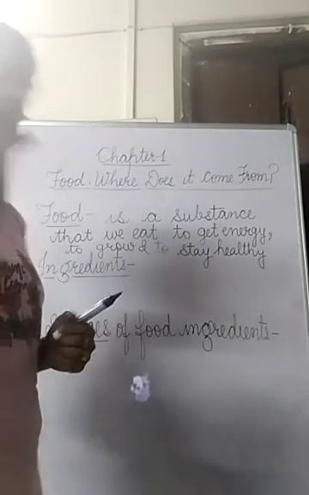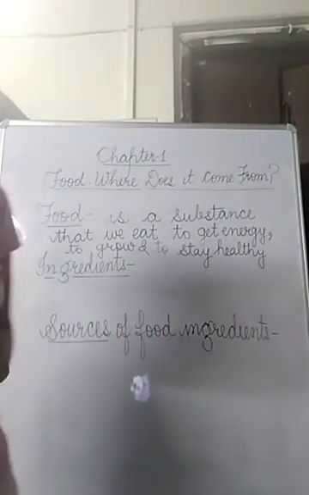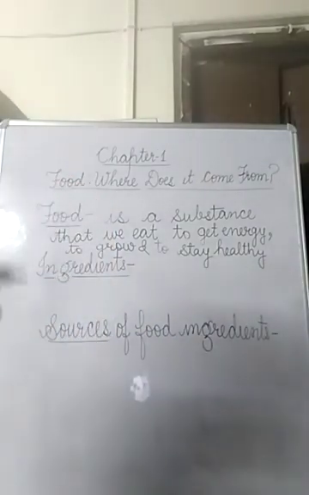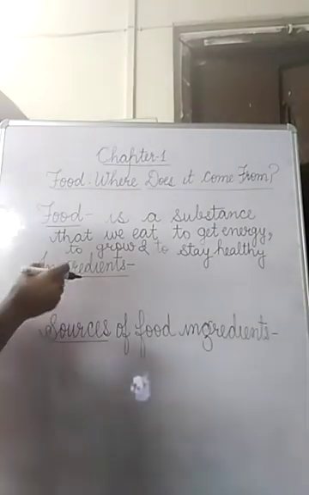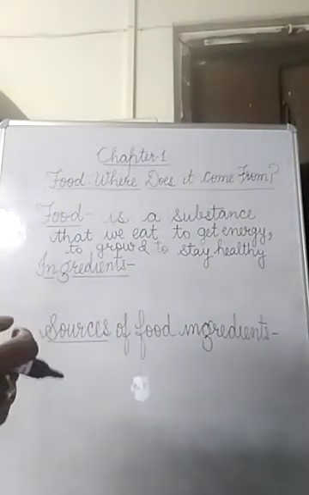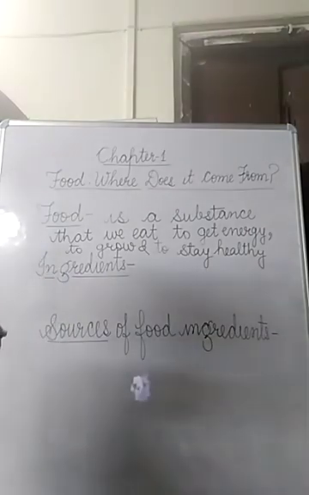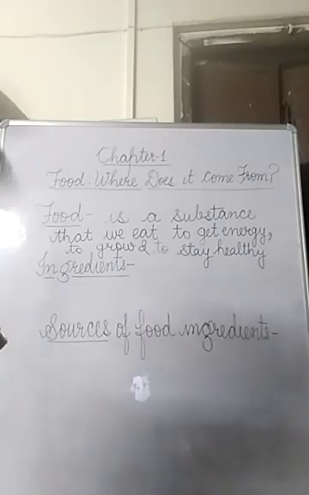So now the term ingredients. What is the meaning of the word ingredients? For example, if you want to cook rice, what do you need? You need rice, water and salt. After using rice, water and salt, you will get the boiled rice. And the ingredients which we use to prepare the boiled rice are water, rice and salt. So, ingredients are the materials which we use to prepare a dish. For example, I have taken the example of boiled rice. Boiled rice is a dish in which rice, salt and water are used.